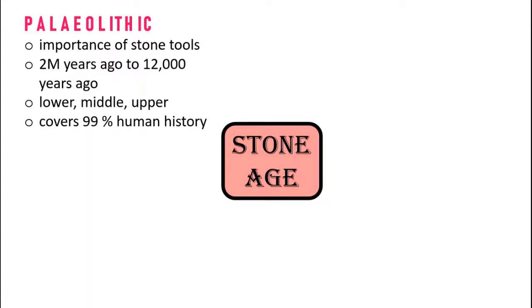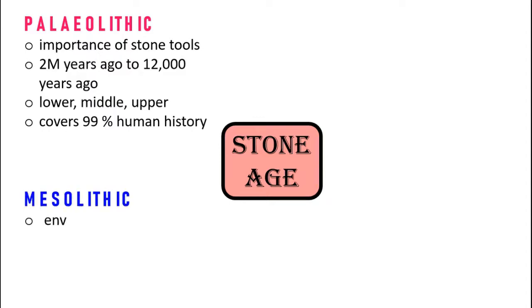It is divided into three parts: Lower Paleolithic, Middle Paleolithic, and Upper Paleolithic. The Paleolithic age covers 99% of human history. This is a long span of time, the longest Stone Age, and the rest of the 1% is covered in the other ages. So Paleolithic covers 99%, and extends from 2 million years ago to 12,000 years ago.